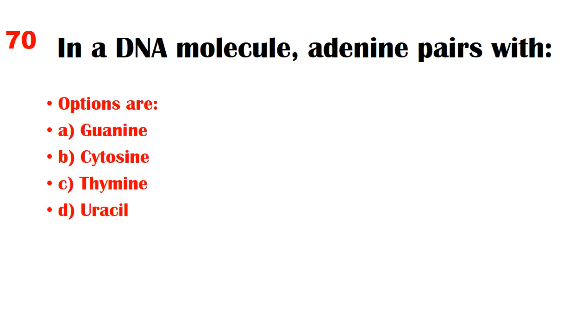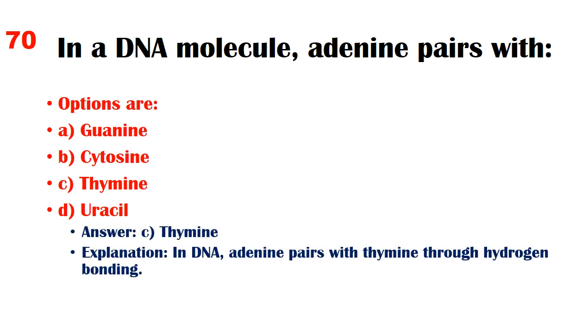In a DNA molecule, adenine pairs with. Options are A. Guanine, B. Cytosine, C. Thymine, D. Uracil. Answer. C. Thymine. Explanation. In DNA, adenine pairs with thymine through hydrogen bonding.